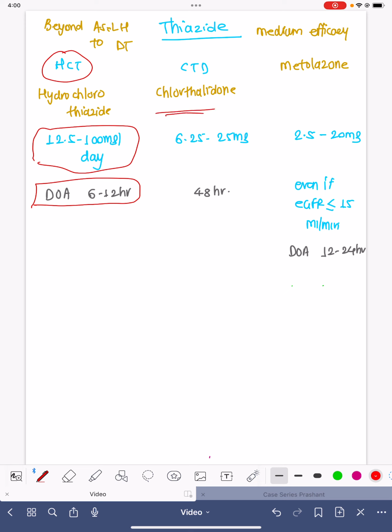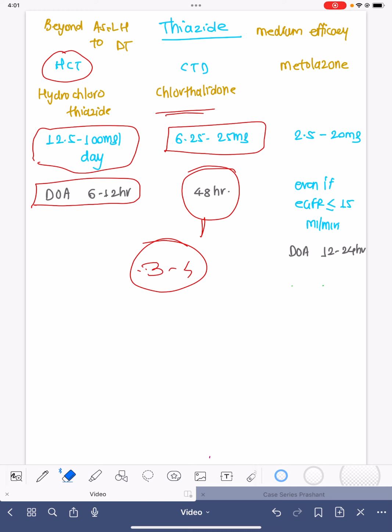For chlorthalidone, most of the time 6.25 to 12.5 is used with the double combination or triple combination medicine, and the duration of action is around 48 hours very easily. The effect of chlorthalidone can very easily last for around 3 to 4 days.